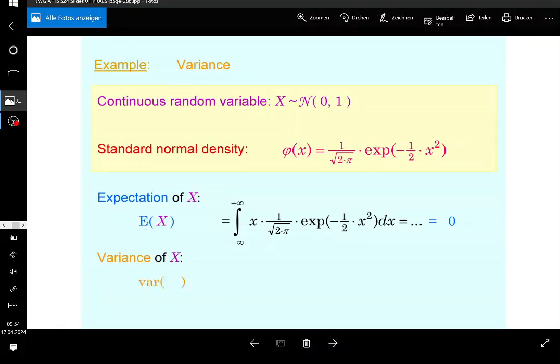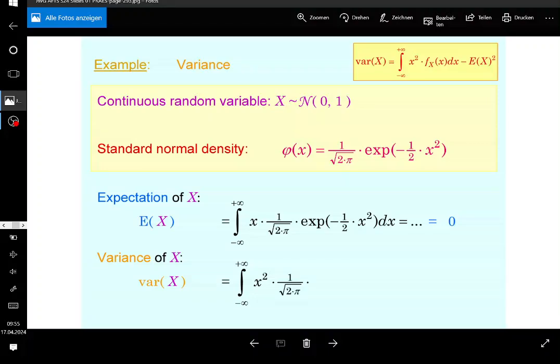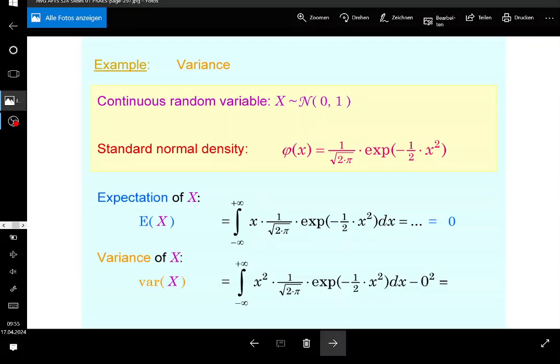Now the variance. This can be shown, by the way: the variance of a standard normal random variable, just like for every other continuous variable, is calculated by the total integral of x squared times the density with respect to x. Then you have the expectation of the square minus the square of the expectation. Of course, the expectation was 0, so its square is also 0. If you finish that, it's not difficult to do. It's quite long, but not difficult. Then it's going to be equal to 1. That's something you can show.